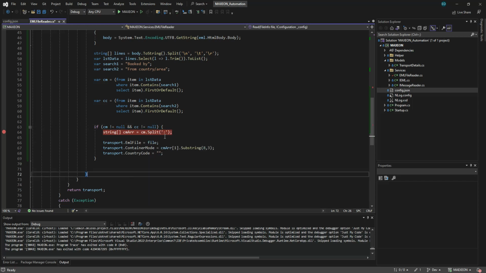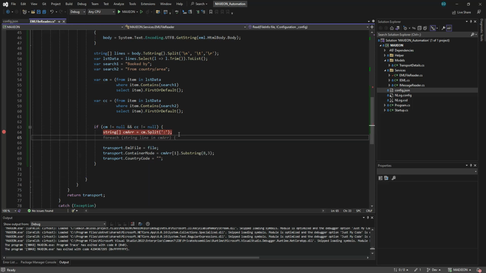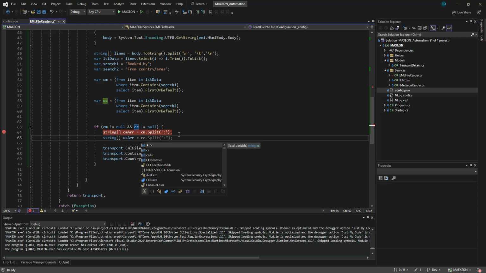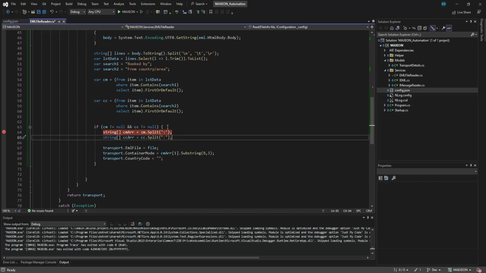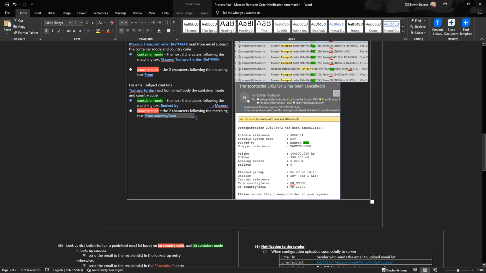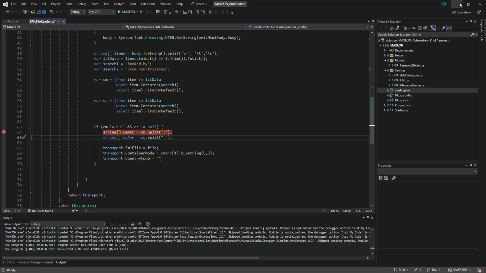And then we have to have this array as well, CC array. We can have CC dot split, you can see the CC colon as well, this one. So colon, and then we get the first three characters. Yeah, that's the first three characters.